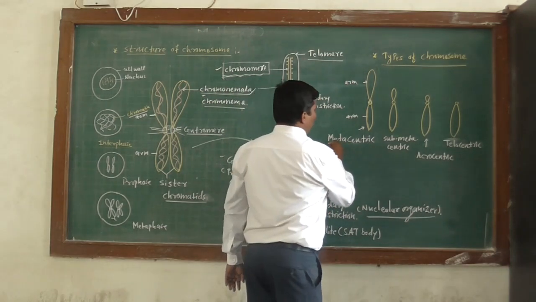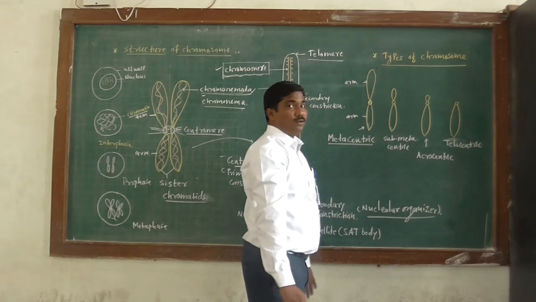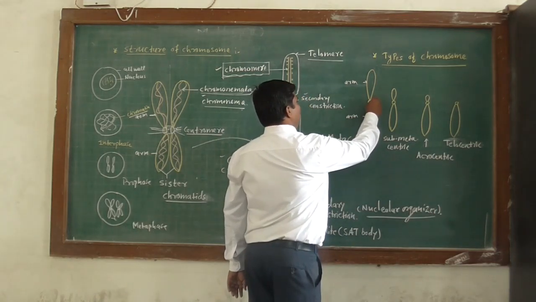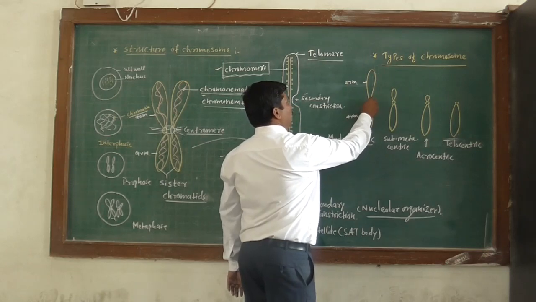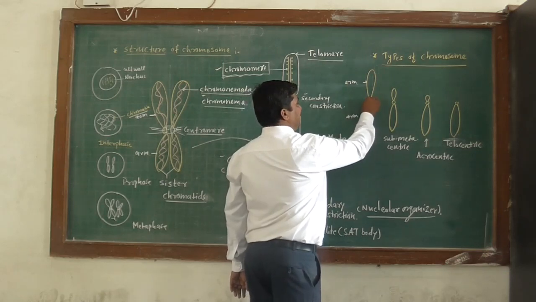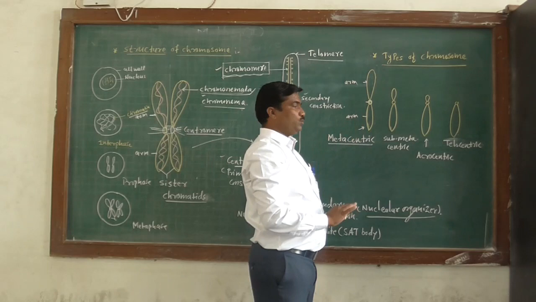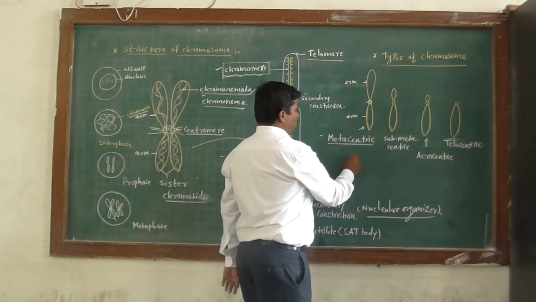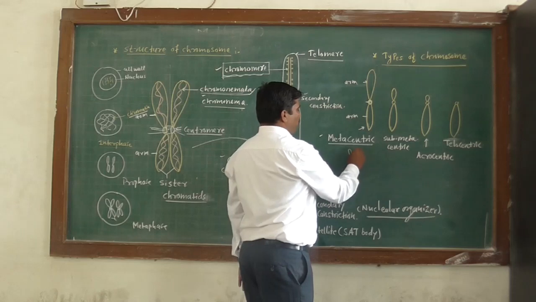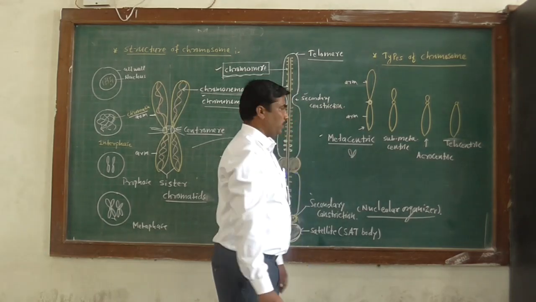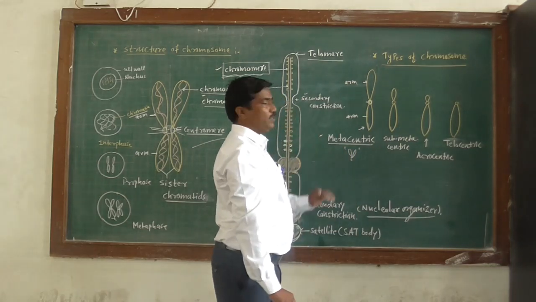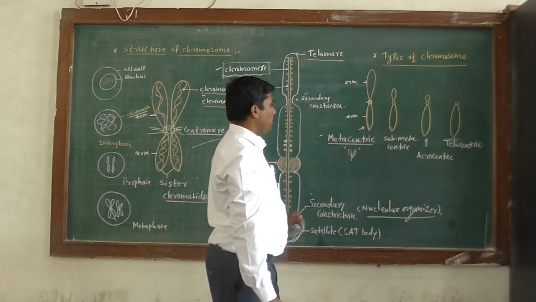This chromosome is called a metacentric chromosome. So in a metacentric chromosome, the centromere is present at the middle of the chromosome, and this chromosome appears V-shaped, like a capital V.